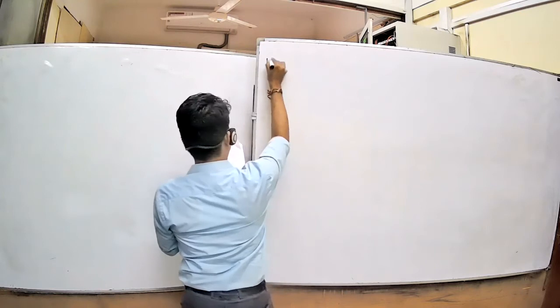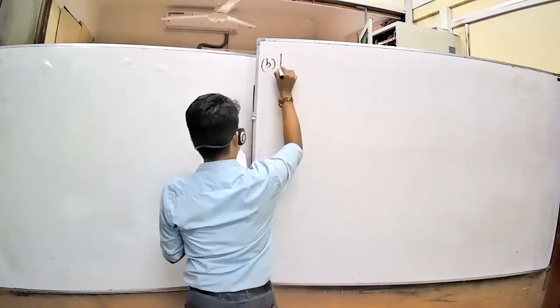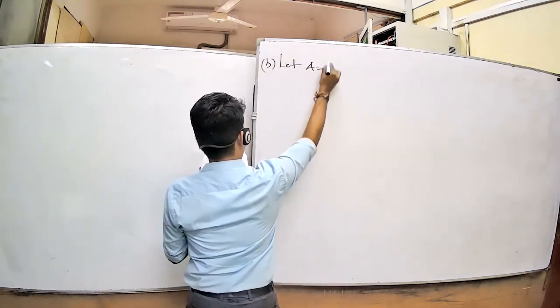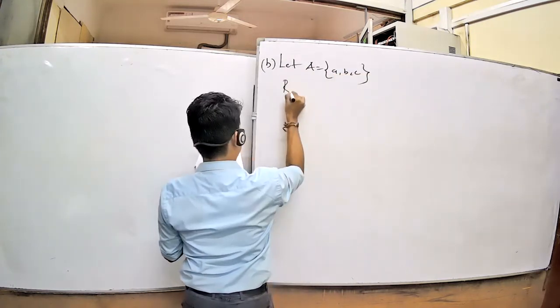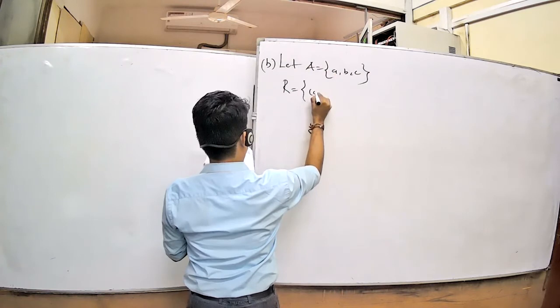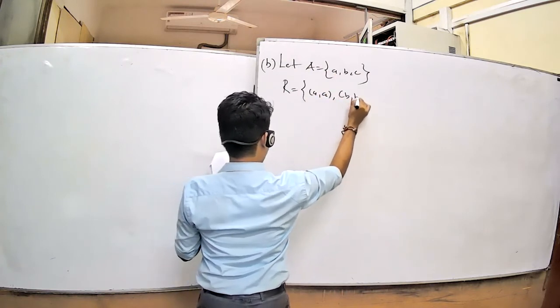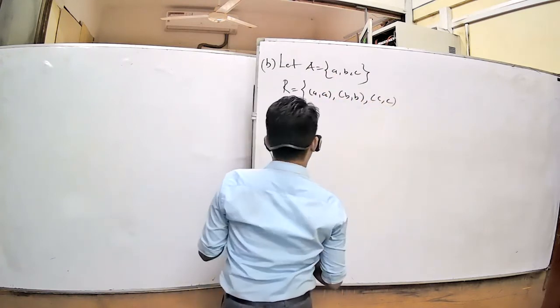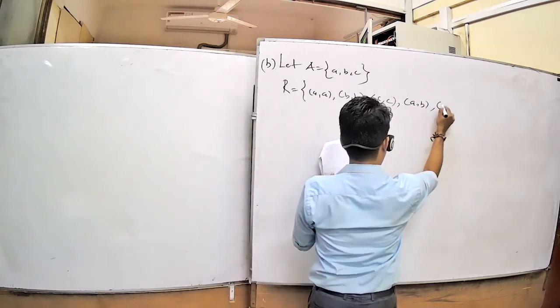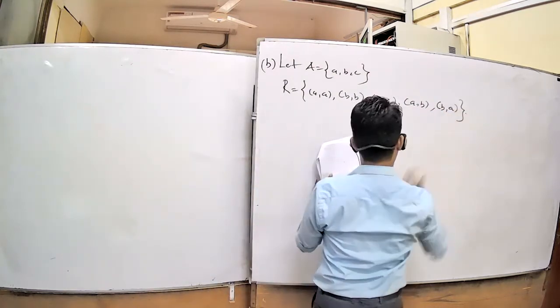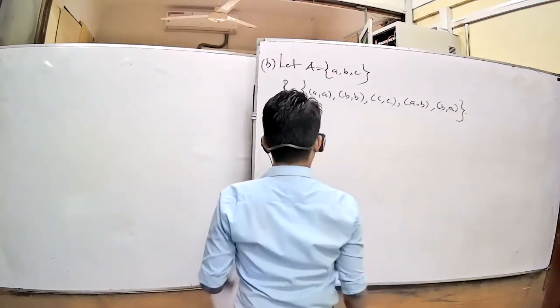For part B, you take the set A consisting of elements A, B, C. The relation R consists of elements of the form (A, A), reflexive, no? Therefore (B, B), (C, C), and (A, B), and definitely (B, A) also there, then only it is symmetric. Transitive also.